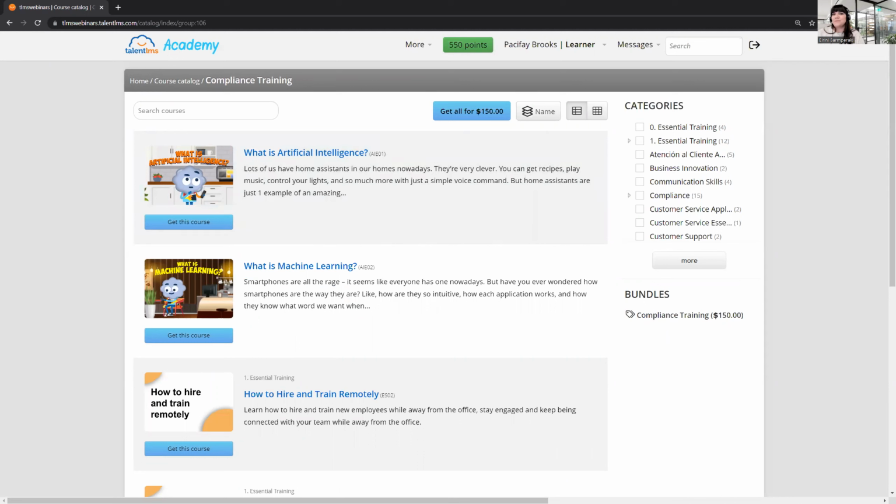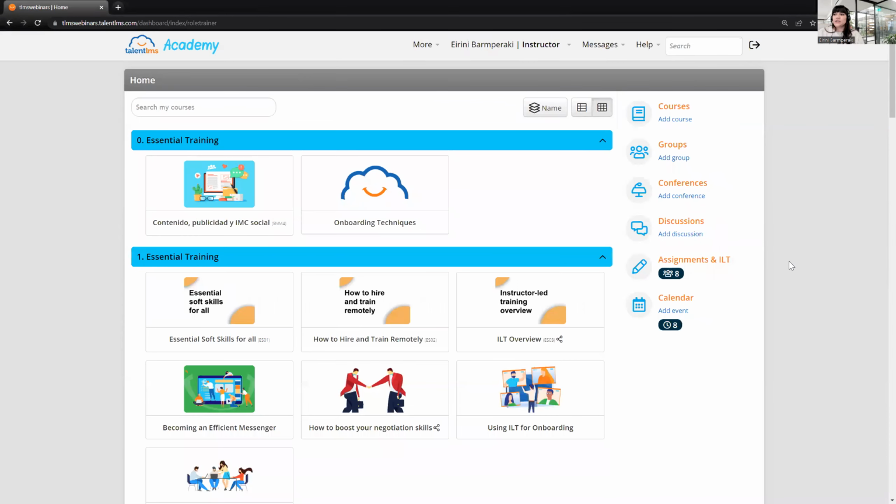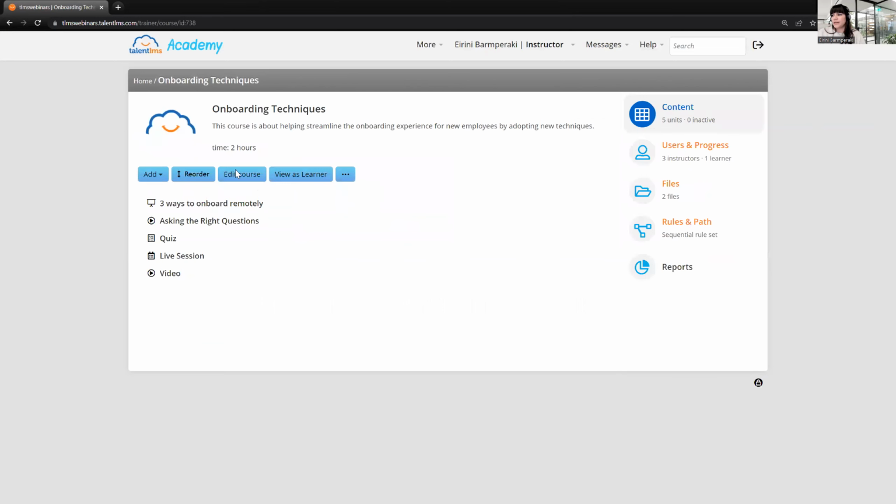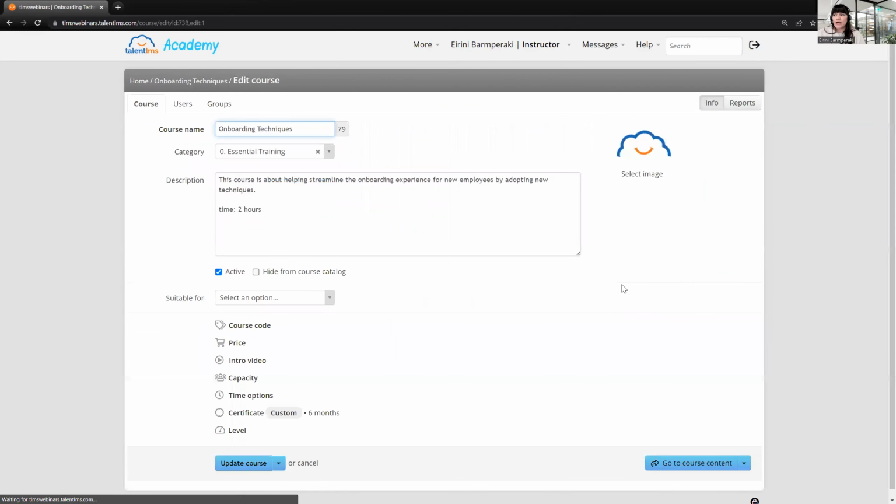So I'm going to minimize my Pacify now. And here, as you can see, I'm already logged in the system as an instructor. And as long as I have created a course, I will click Edit in this course. And on the next page, I'm going to click Edit again, so I can access the course info page. So click this button here. Now, we need to make sure that the active checkbox is checked here. That is, our course is active. And that this box, hide from course catalog, is unchecked in order for our course to be available for our users.